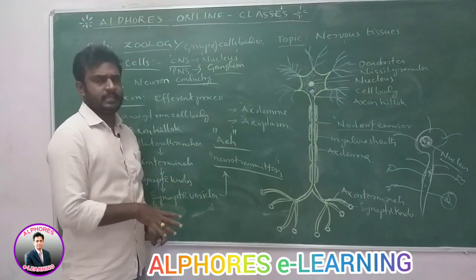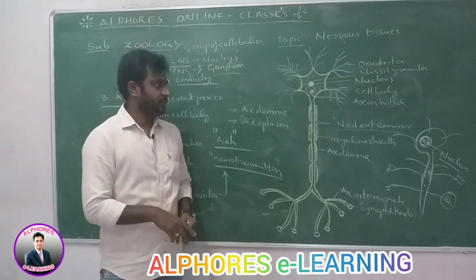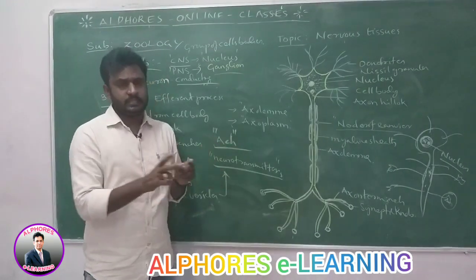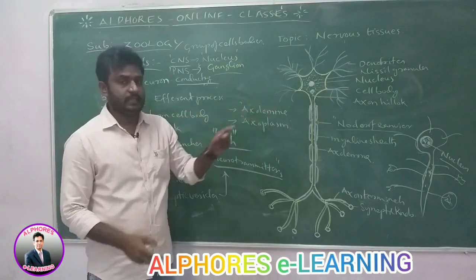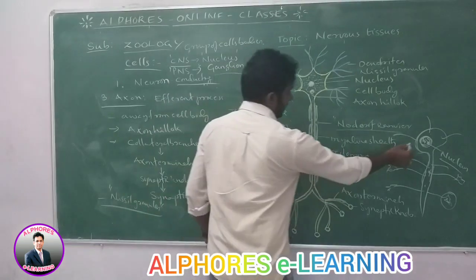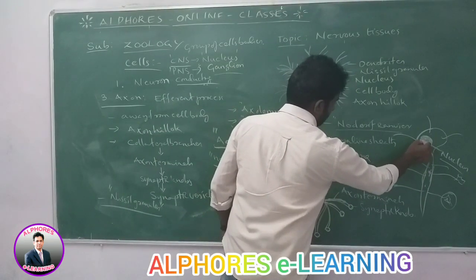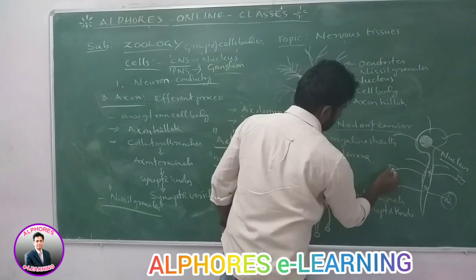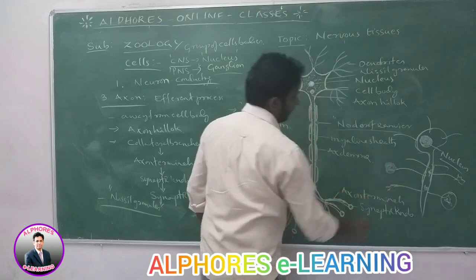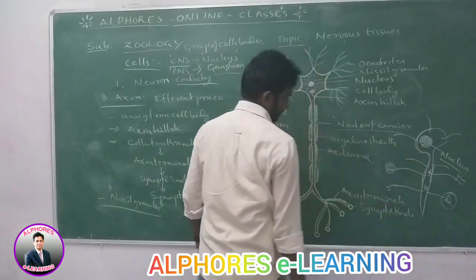These axons are also present in the CNS and PNS. We discussed that neurons, the cell bodies, are present both in the CNS and PNS. A group of cell bodies present in the brain and spinal cord, that is the CNS, is called a nucleus. In the PNS it is called a ganglion.